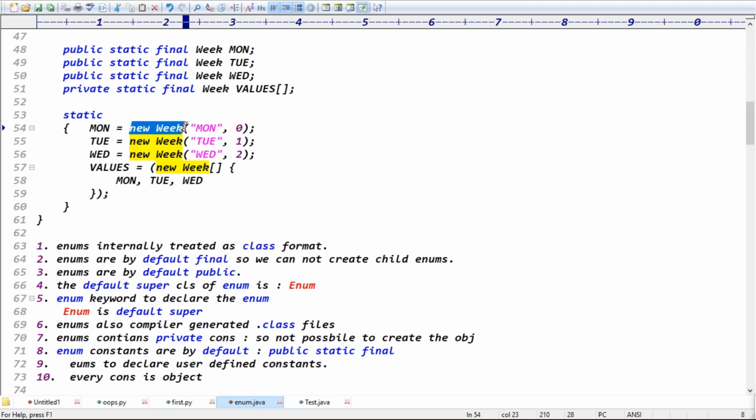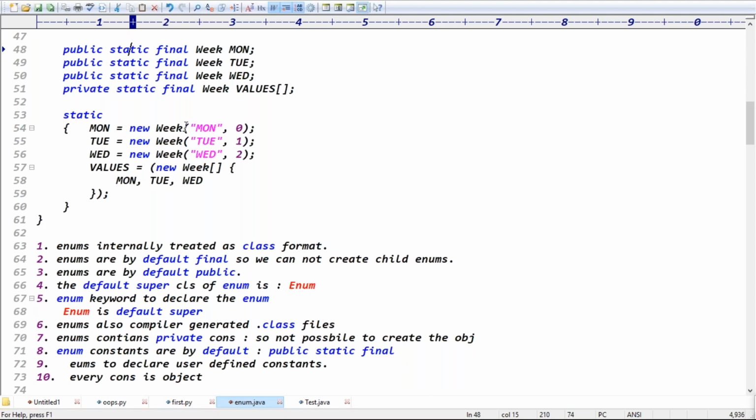Guys, in total how many points did you get about enums? Ten points. The first point: enums are internally created in which format, guys? Enums are internally created in class format, right? Exactly. Enums are by default final. Can we create child enums? No, right? Enums are by default public, right?